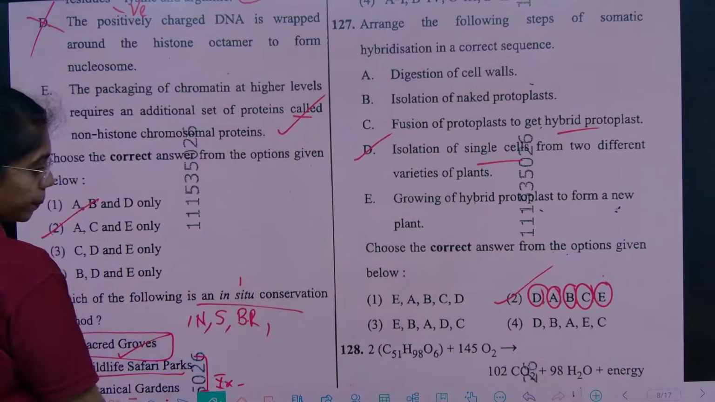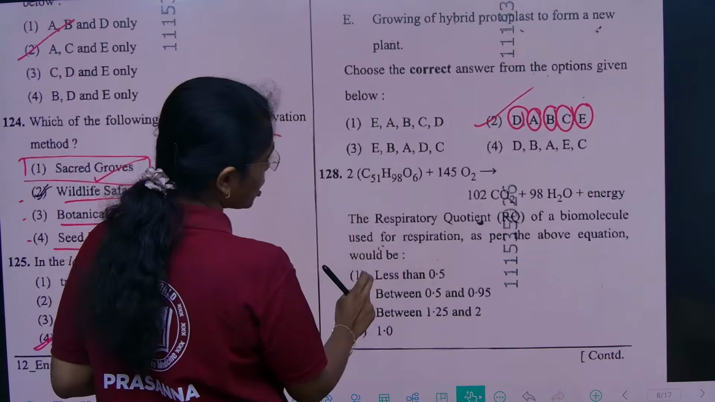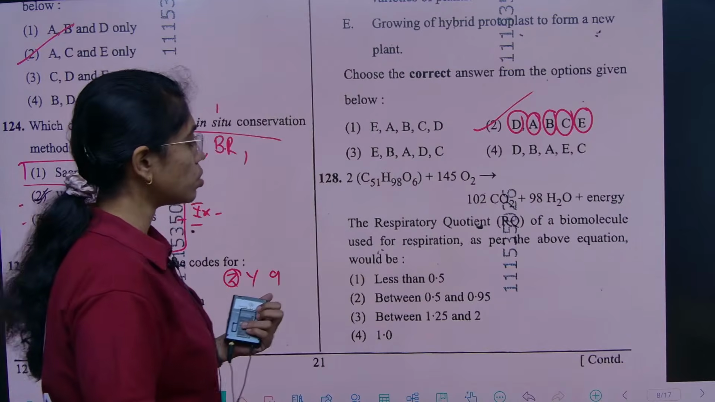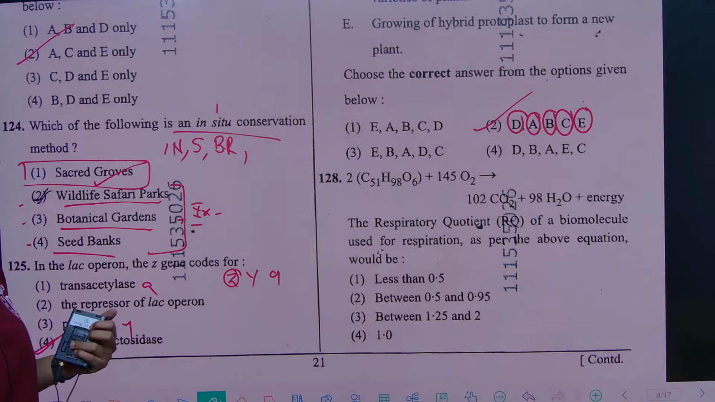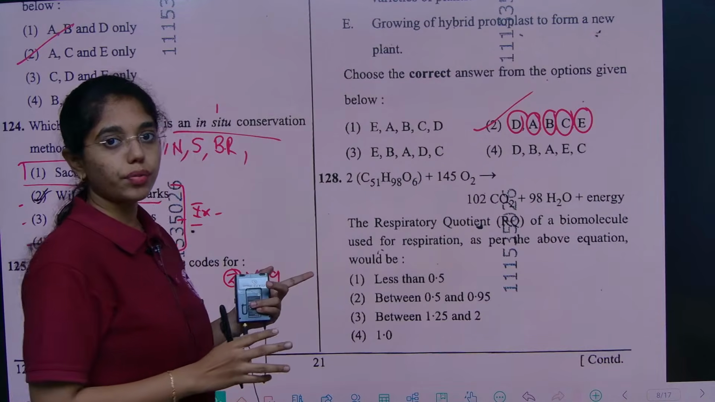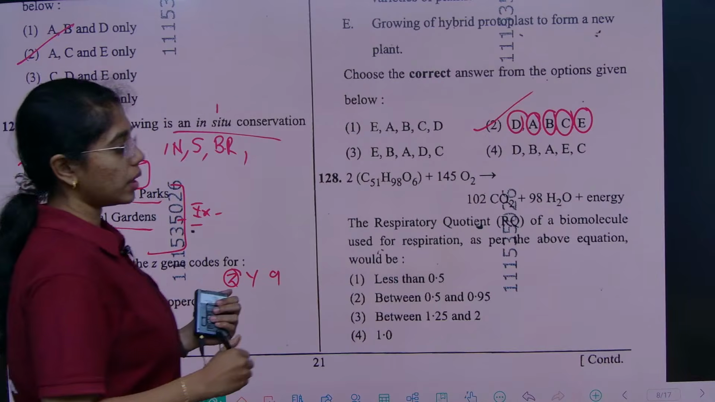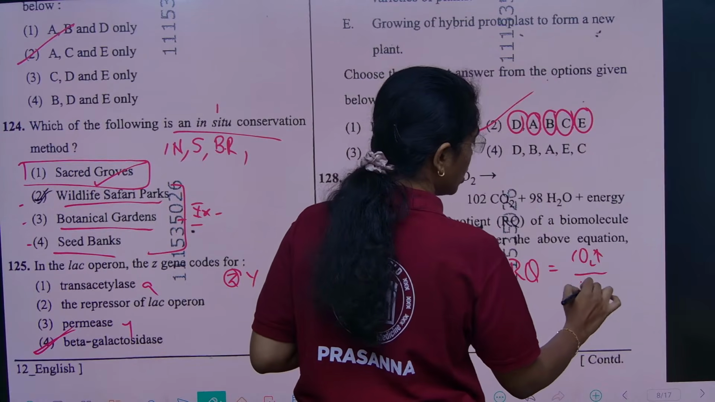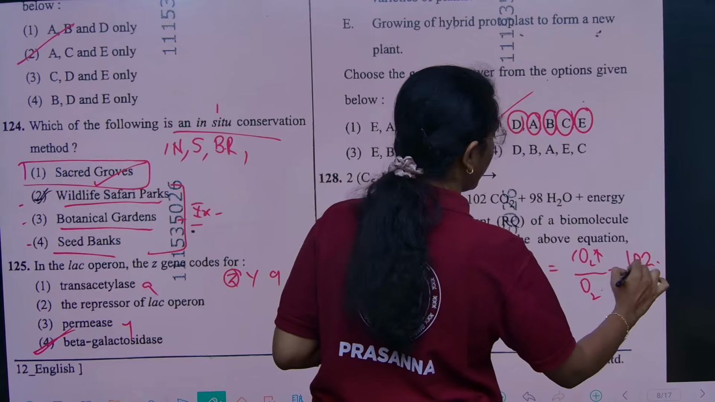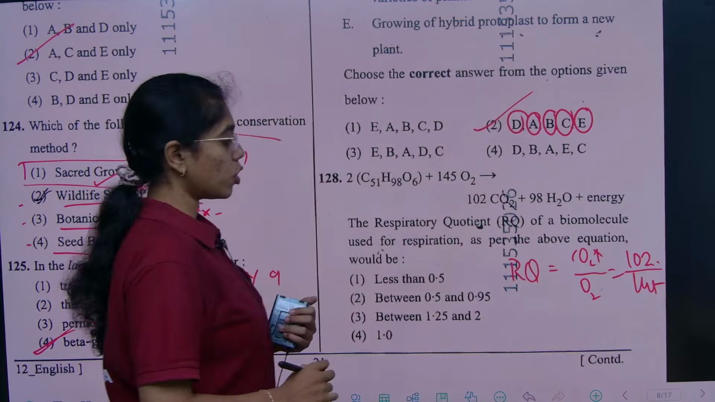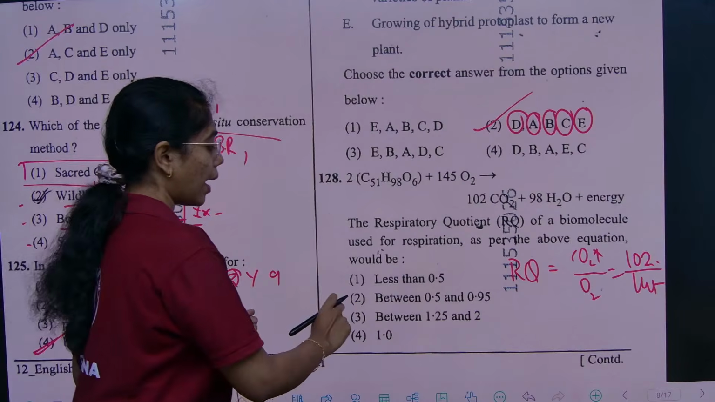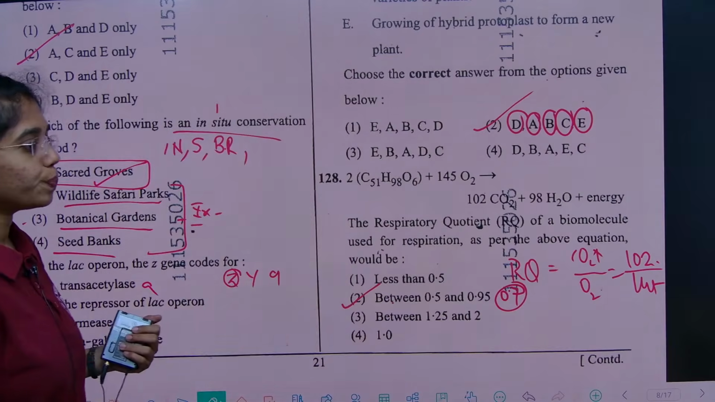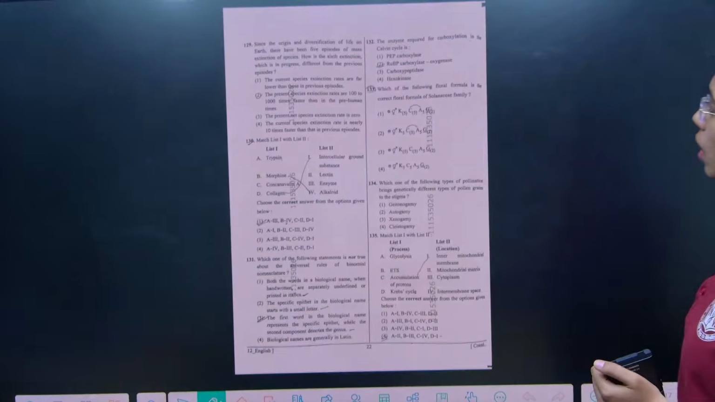Okay, and then from respiration, RQ value of biomolecules used for respiration as per the above equation would be, this is a direct equation from your NCERT, of tripalmitin. RQ value is calculated by amount of CO2 evolved by oxygen consumed. It is 102 by 145, somewhere in between 0.5 to 1 you will get, which is nothing but RQ value 0.7 exactly for fat. So here the right answer is option 2. Next.